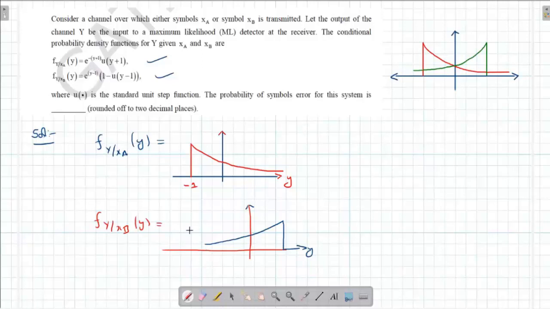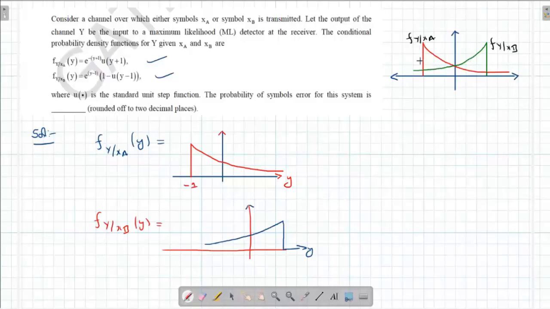Now, where is the error going to take place? If you see, the error is going to take place in this region. This is f of y given xa, and this is f of y given xb.